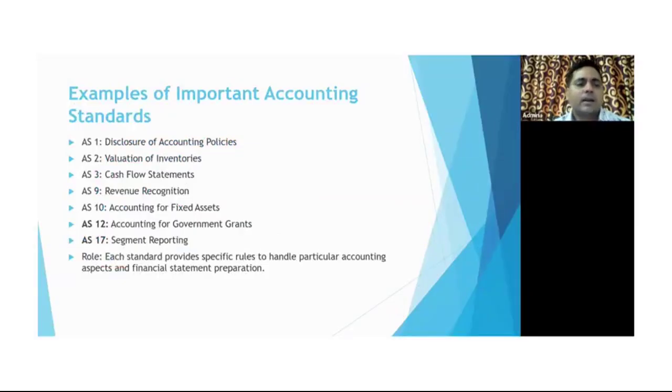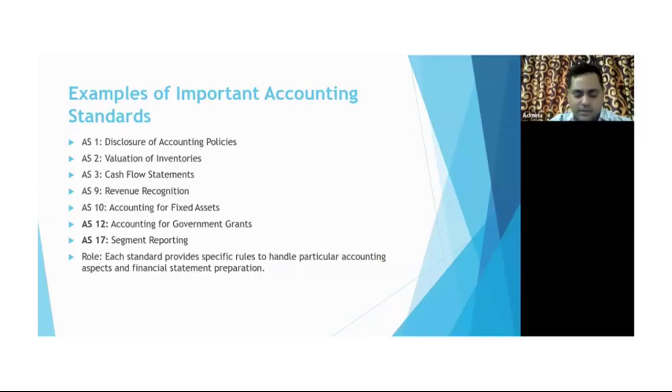Under accounting standard 1, what does it depict? This is nothing but the disclosure of accounting policies. The company's accounting policy must be disclosed. Here they can disclose their financial year, maybe related to goodwill, whether they are following the written down value method or some other method. So this is the disclosure of accounting policies, which comes under AS1. AS is nothing but accounting standard.